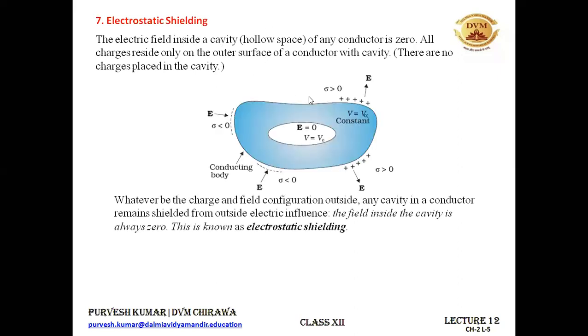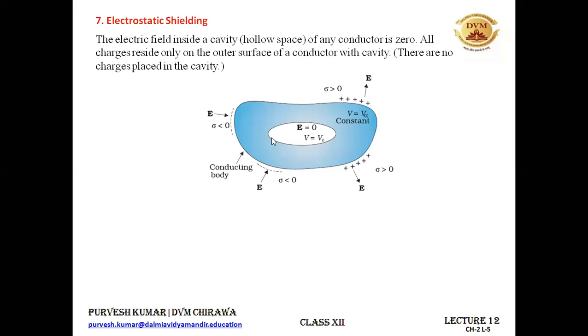So if somehow we can create a hollow space inside the conductor, the electric field in that hollow space is 0, and it will be of great use to you. If you want some material to remain unaffected by the external electric field, we can place that material inside this hollow cavity, and we can easily protect it from external electric influences.